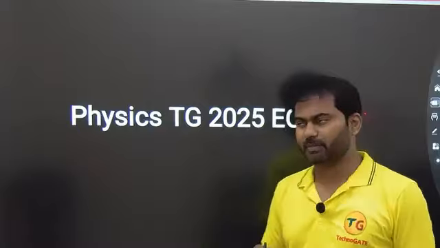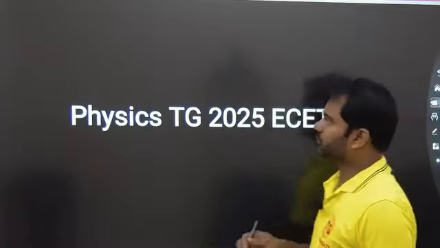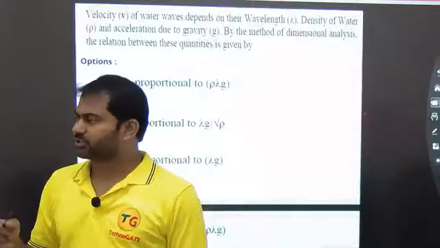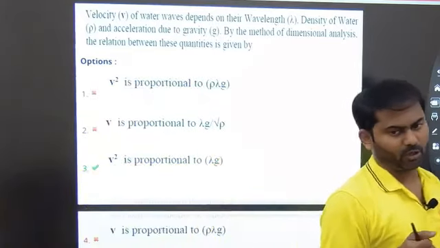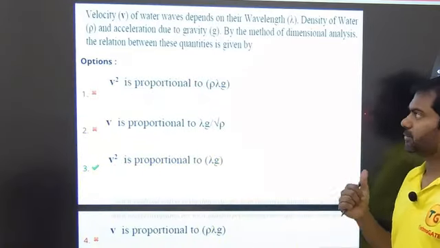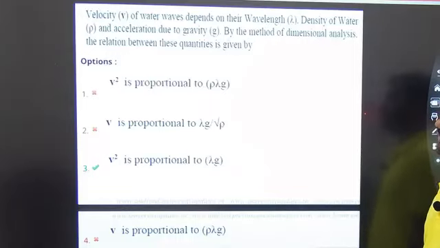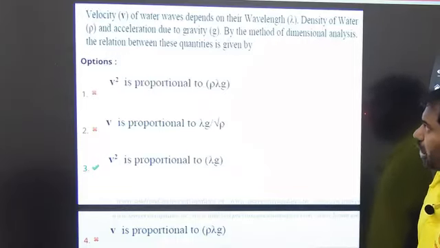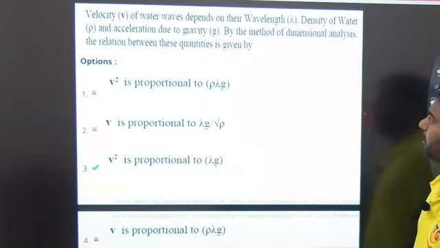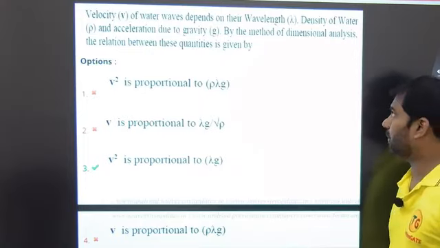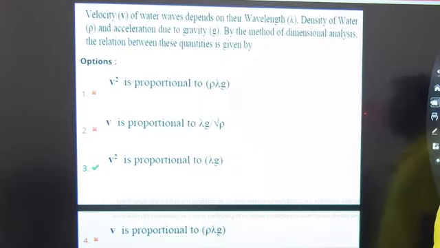Let us proceed with this paper. So first question, if you see, this question is based on the topic of units and dimensions. Let me read out this question for you guys. It's given that velocity v of water waves depends on their wavelength lambda, density of water rho, and acceleration due to gravity g.